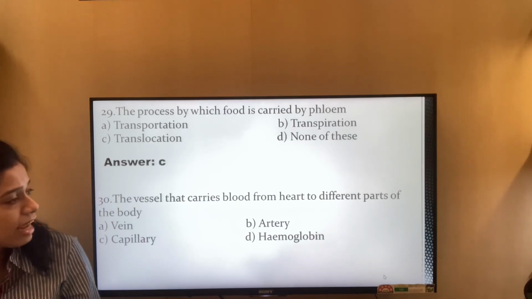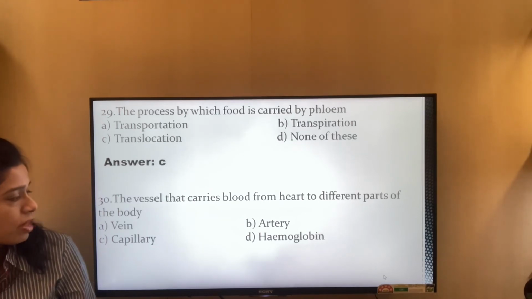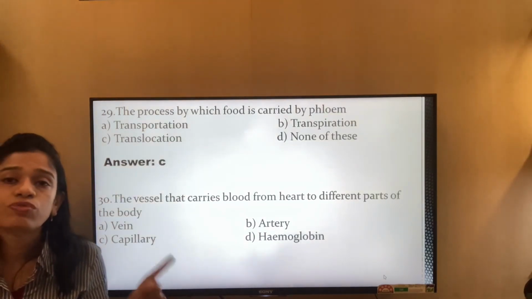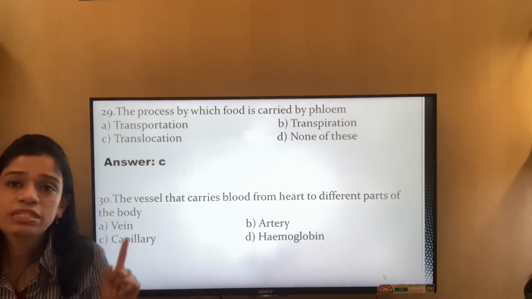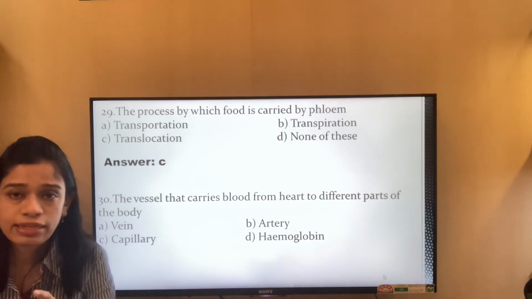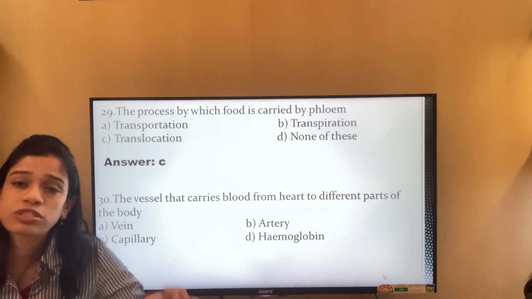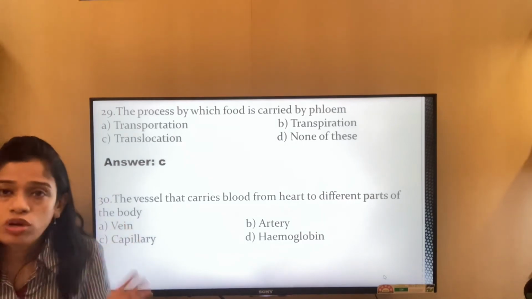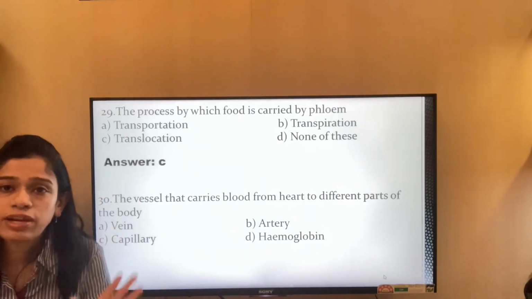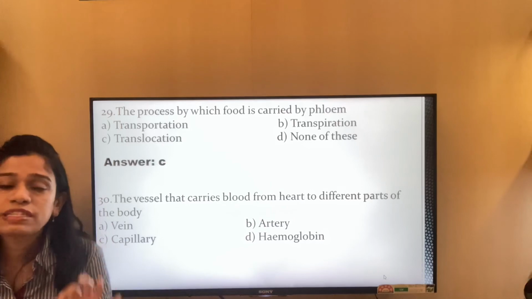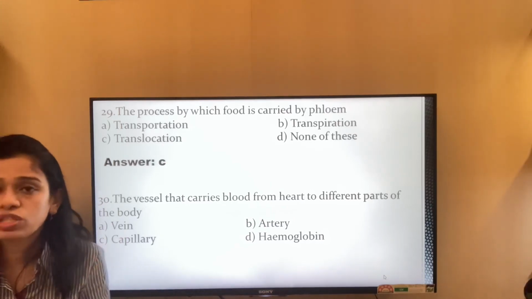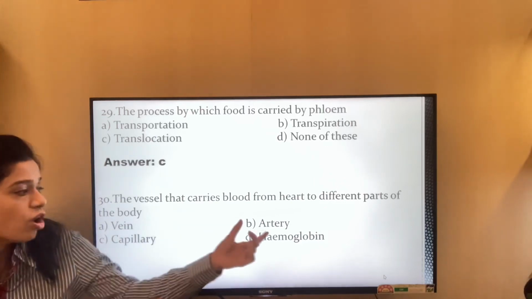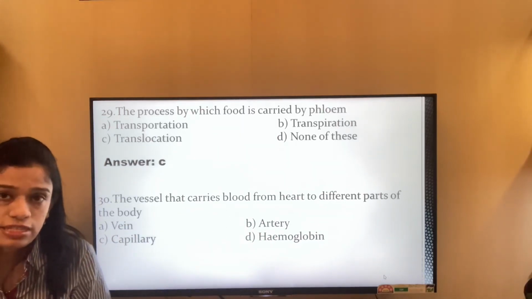The vessels that carry blood from heart to different parts of the body. I told you, from heart to different parts of the body, it is oxygenated blood that it is carrying, because if it is from the different parts of the body to the heart, it is the deoxygenated blood. Oxygenated blood is always carried by an artery, whereas the deoxygenated blood is always carried by a vein. So option B, that is artery, is the answer.